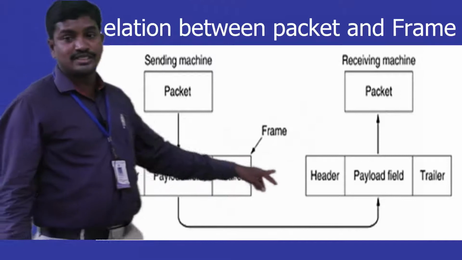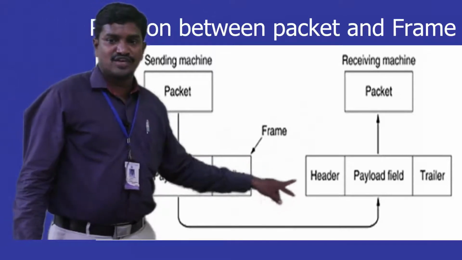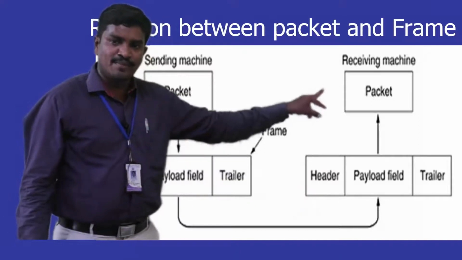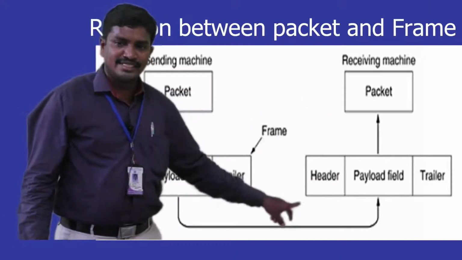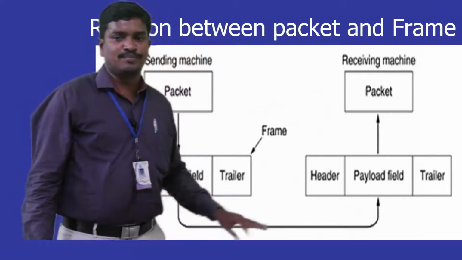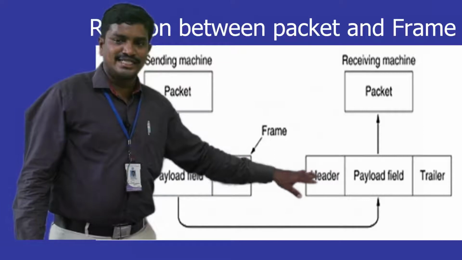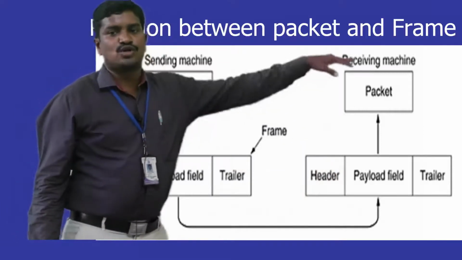That's what we will see here. Once you receive the header, payload, and trailer, which data is to be sent to the layer above is decided by the header information and the trailer information. That will tell you what part of the data we need to ignore at this level and what part of the data we need to forward to the layer above.